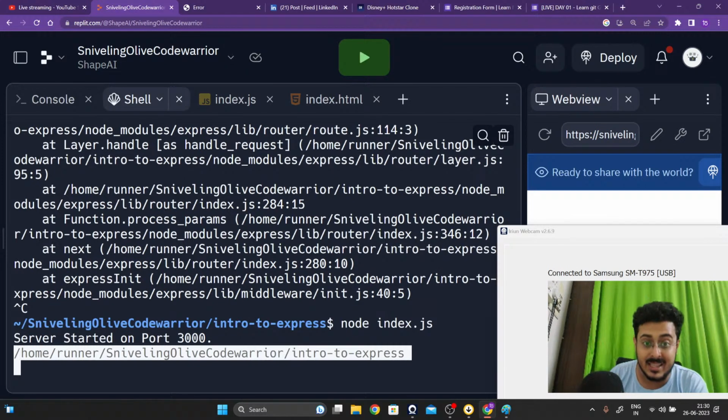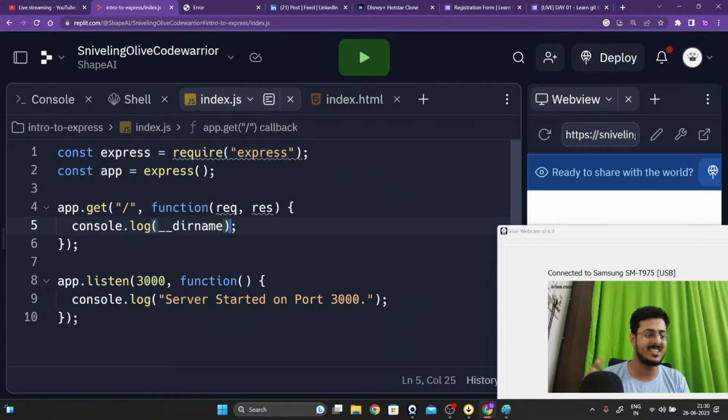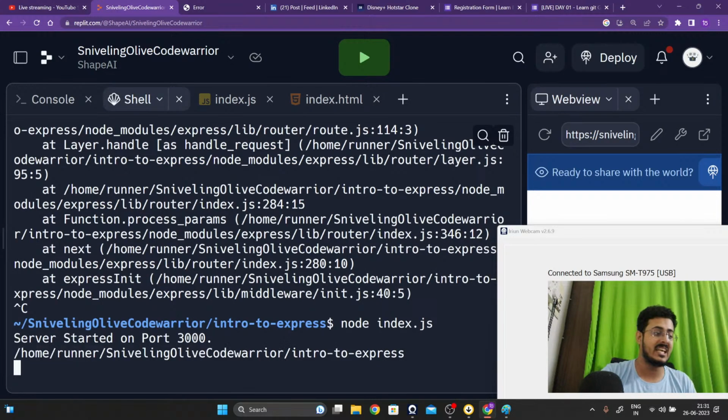This is the path to the index.html file, wherever the index.js file is present. We are writing our code inside of index.js. Wherever this particular file is present, we don't know where it is. That folder's location, the path to that exact folder which contains index.js, is represented by this, guys.